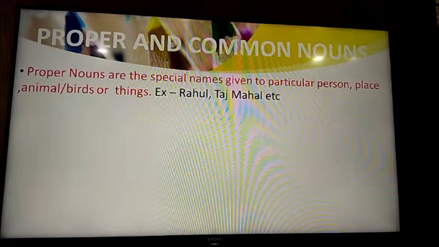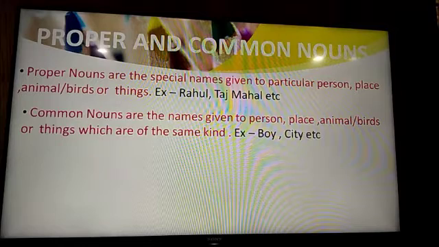What are proper nouns? Proper nouns are the special names given to particular person, place, animal, birds or thing. When we are talking about someone particularly, and we are calling that person with a name, that is called a proper noun. For example, I am having a name, you are having your name. So when you are called out with that, that is a proper noun. For example, we have Rahul, Raj, Taj Mahal, etc.